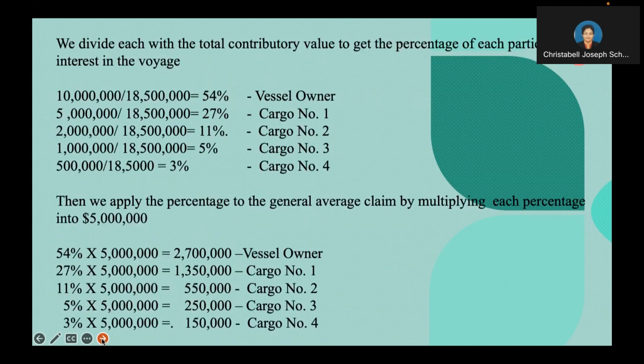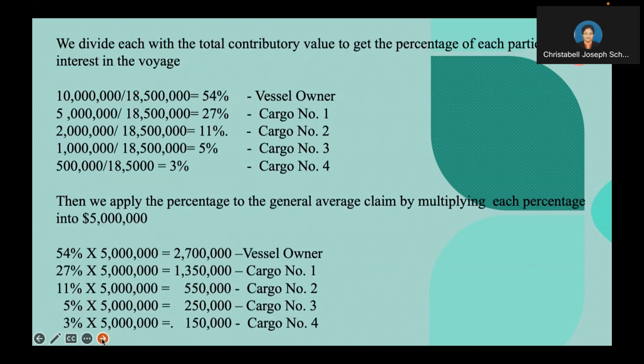Now we need to divide each of these amounts by the total contributory value to get the percentage of each party's interest in the voyage. As I already told you, the value of the ship is $10 million and the total contributory value is $18,500,000. So $10 million needs to be divided by $18.5 million.